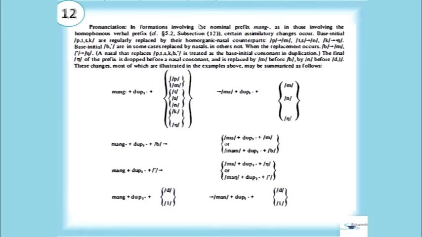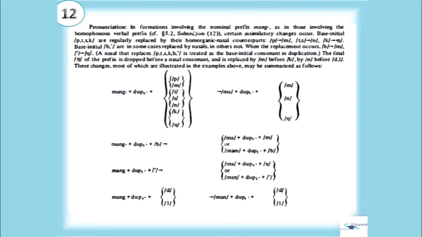The pronunciation of these forms involving the nominal prefix mang is the same as in those involving the homophonous verbal prefix. Certain assimilatory changes occur, and base initial p, t, s, k are regularly replaced by their homorganic nasal counterparts, m for p, n for t and s, nga for k, and the base initial b and glottal stop are in some cases replaced by a nasal.